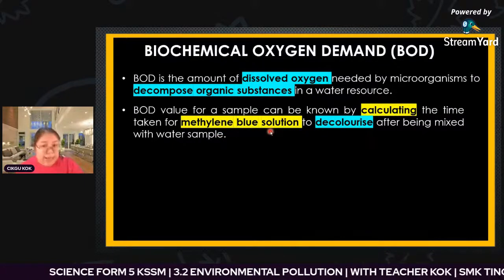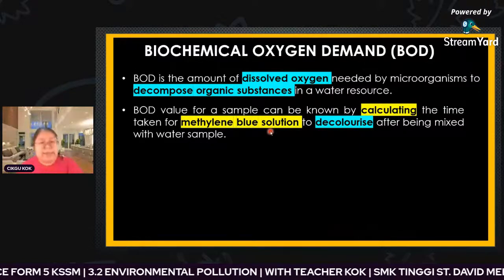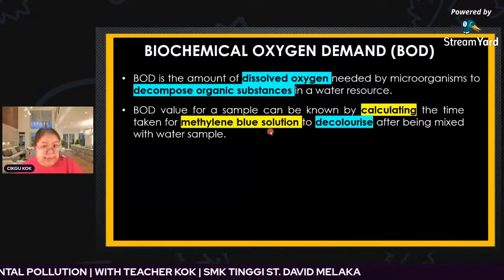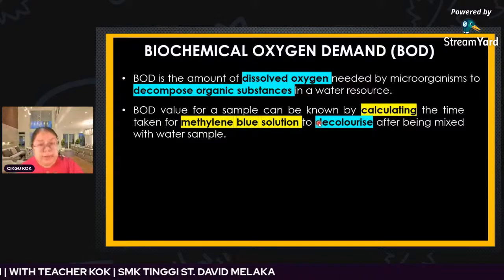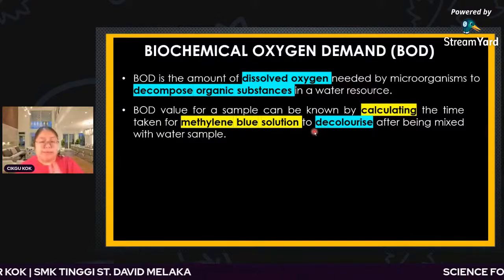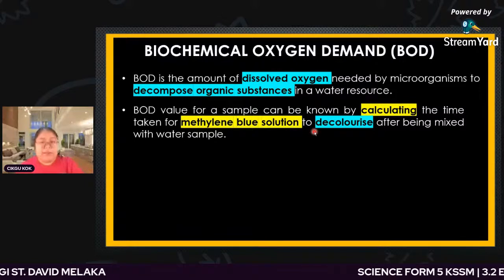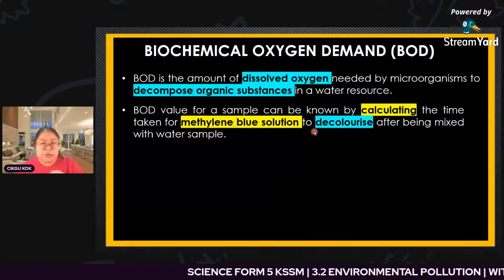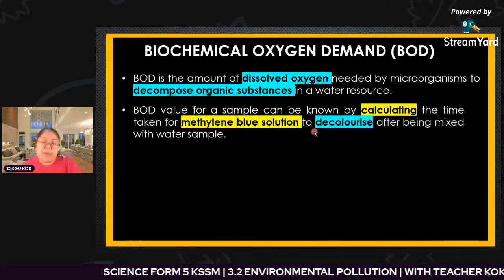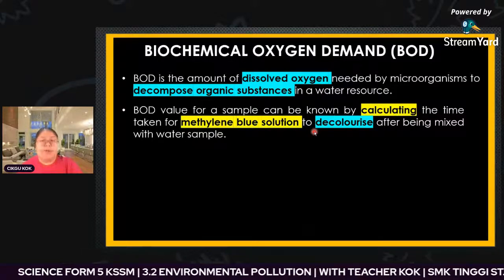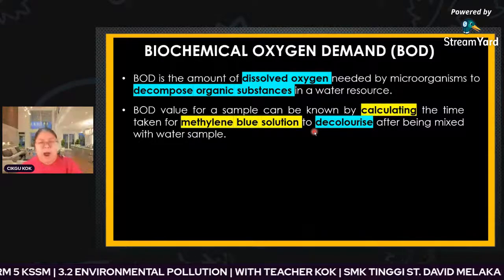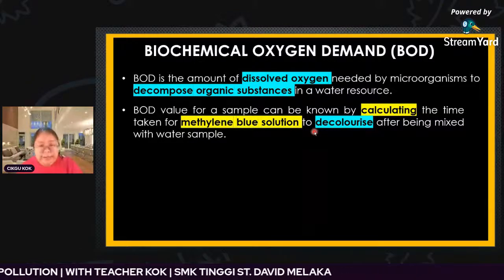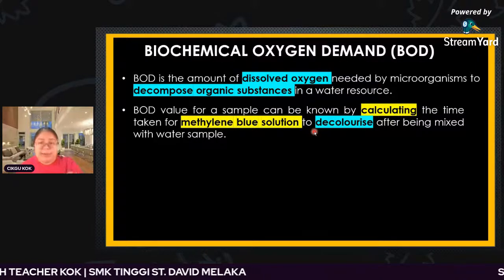So methylene blue solution is one of the solutions. It has a blue color. Okay, when you put it inside the sample water, the sample water becomes blue in color. So they need to calculate the time, how long the blue color takes to decolorize. When it decolorizes faster, it means the pollution is higher. Okay, why will it decolorize? Because the oxygen is not enough. So that's why it will decolorize.